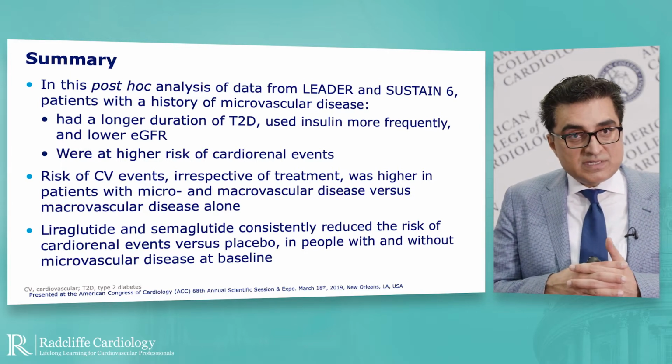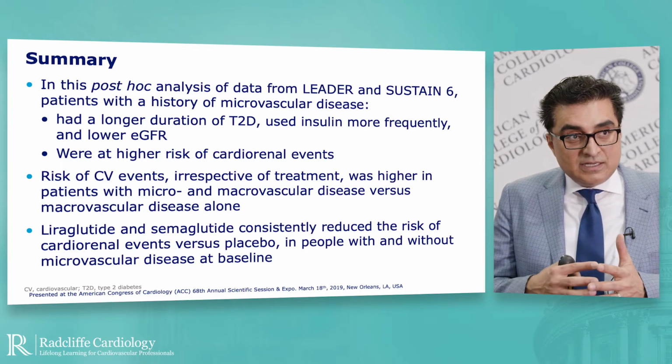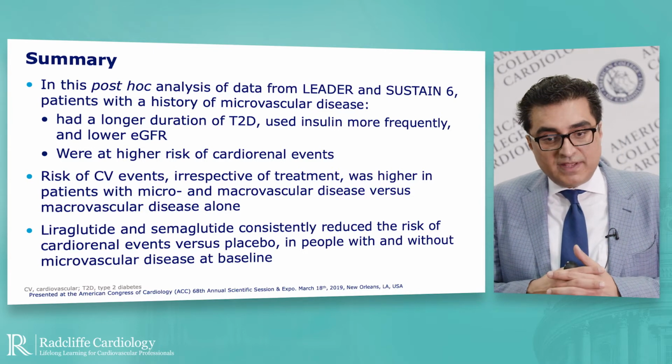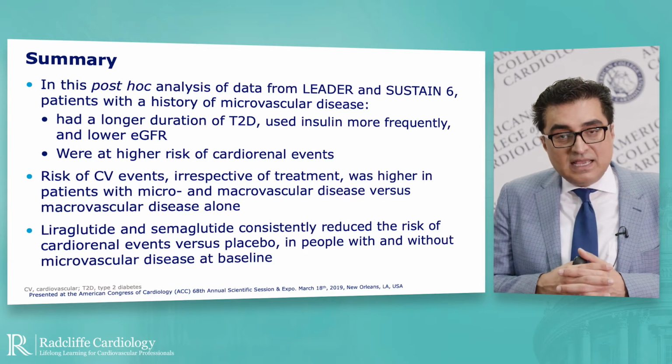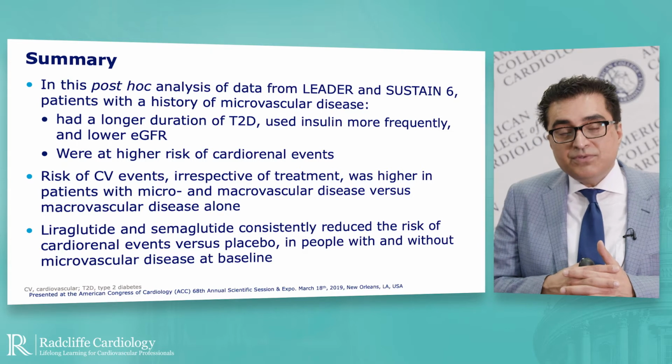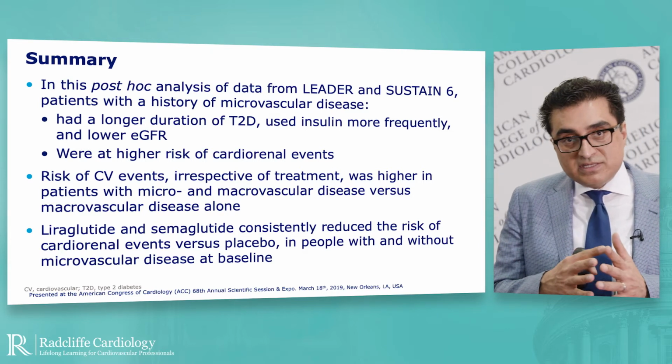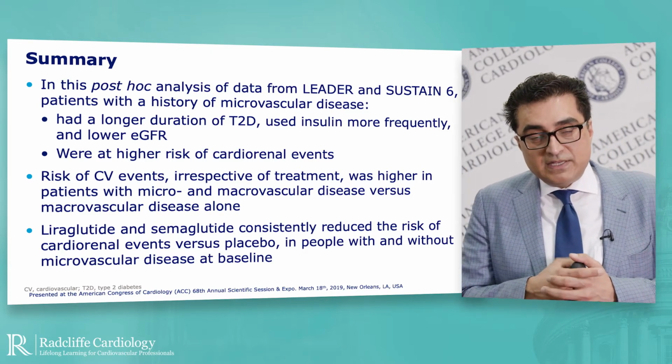It stratifies risk in people with diabetes, with or without established macrovascular disease, and these two GLP-1 RAs have consistent benefit in both of the trials across the spectrum of patients with microvascular disease.